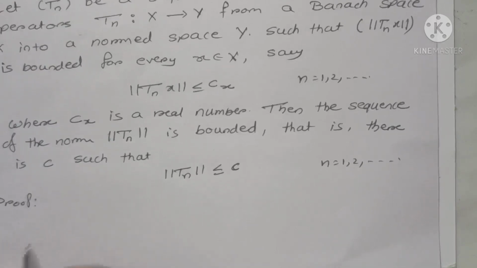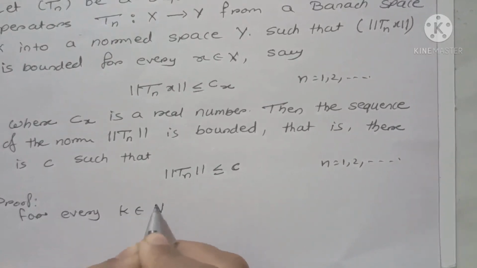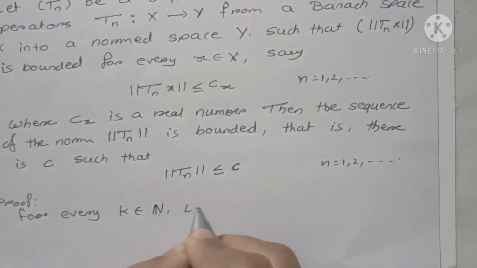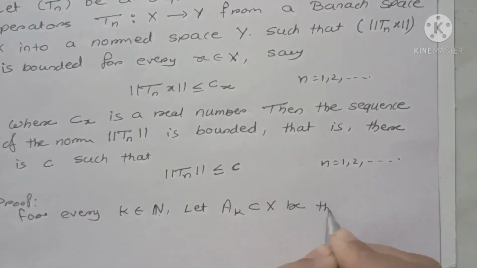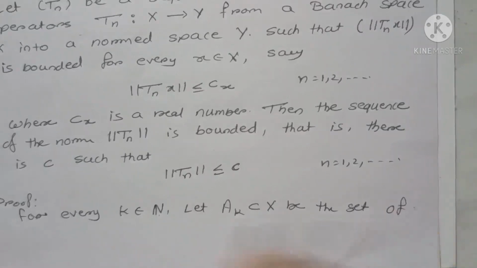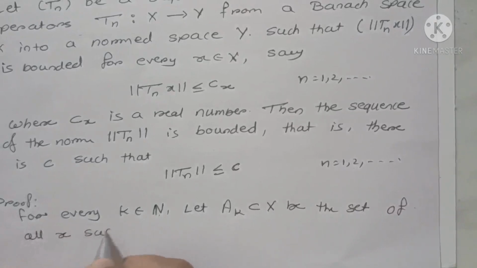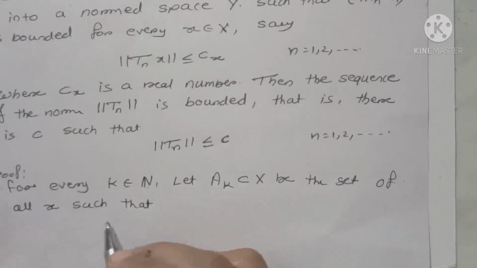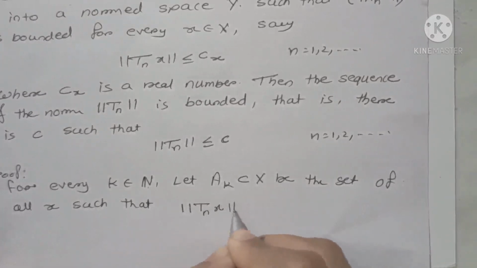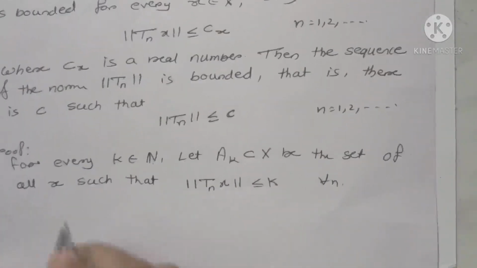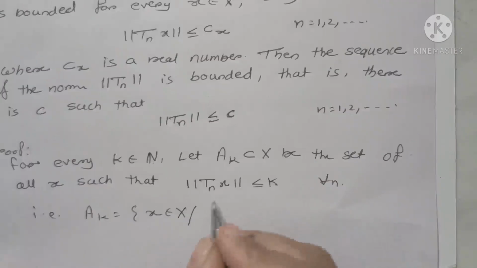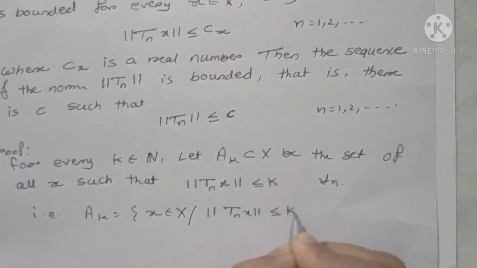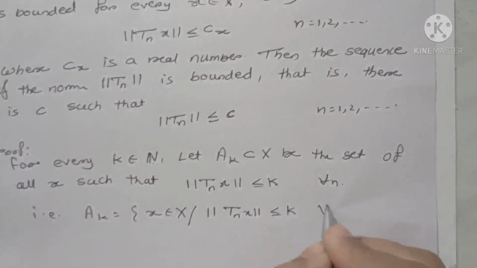So we start the proof. For every k belongs to the set of natural numbers, let AK, a subset of X, be the set of all x belongs to capital X such that norm of Tnx is less than or equal to k for all n.